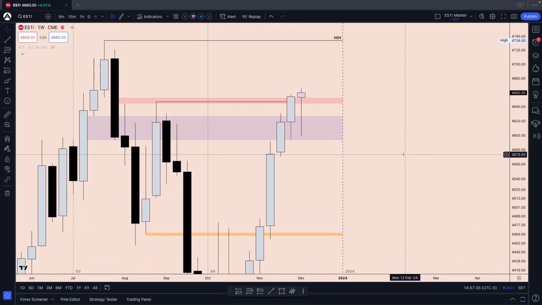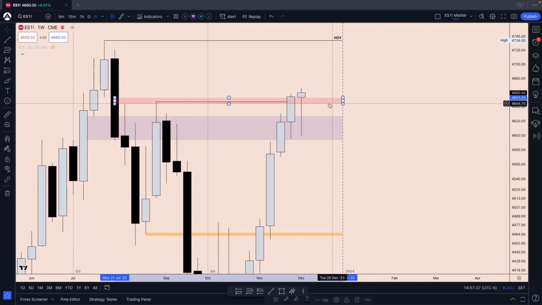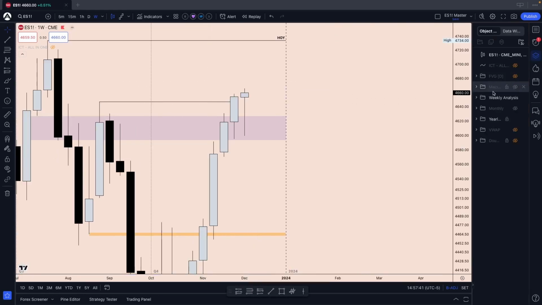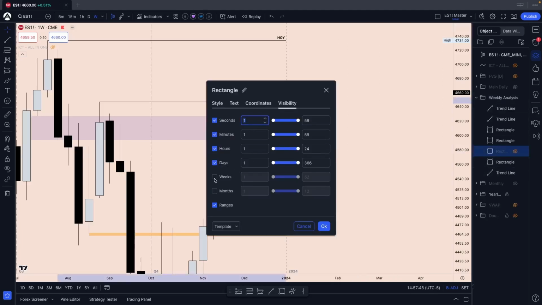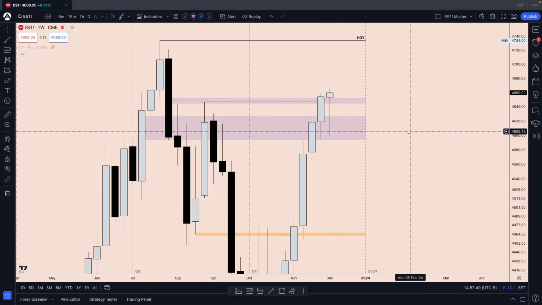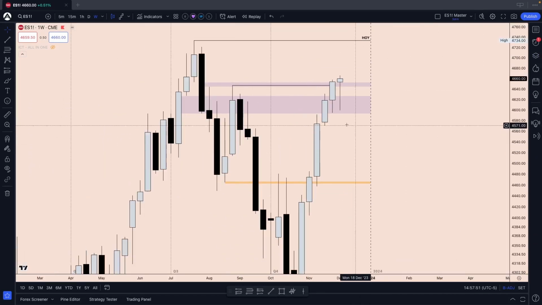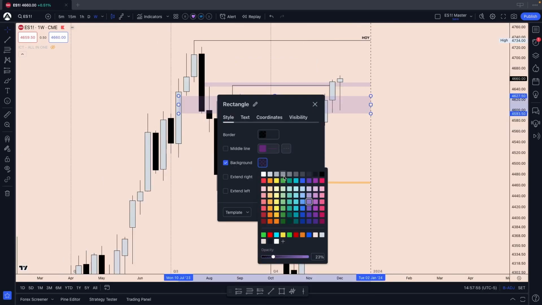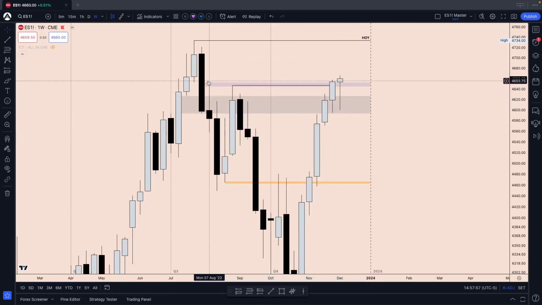So on the weekly, what could we be looking at? First of all, this potential inversion fair value gap. Now it's gone because it doesn't show it to me on the weekly time frame. All right, so 2 inversion fair value gaps up here. Could almost call this a repair fair value gap because it's an older one.